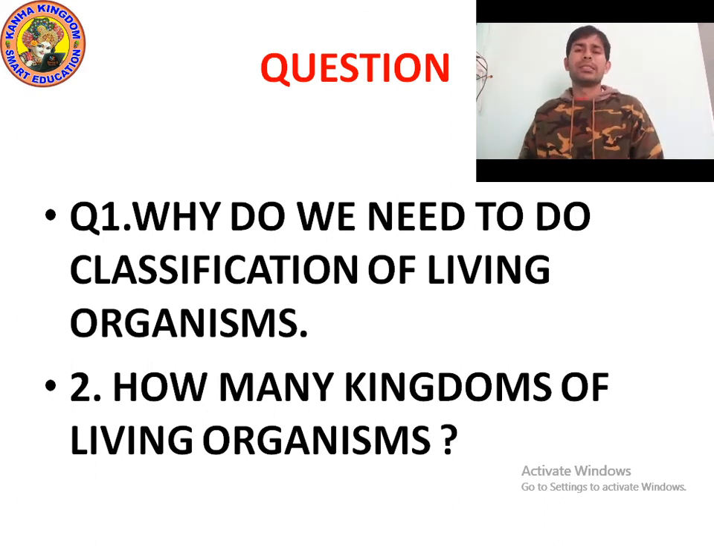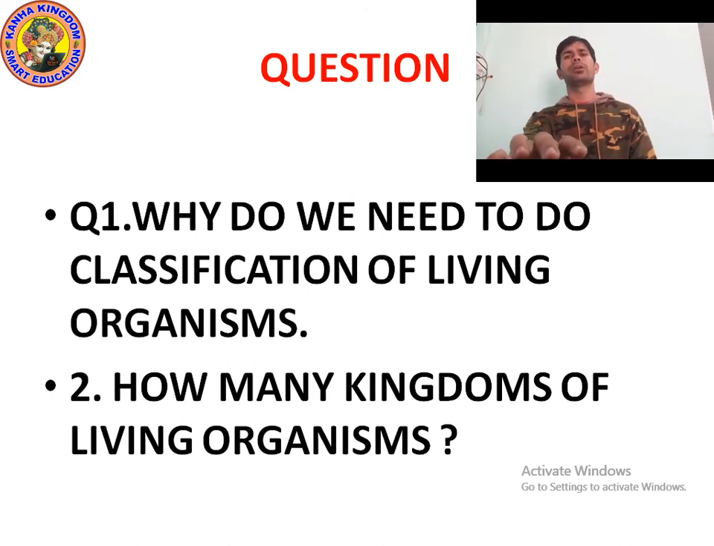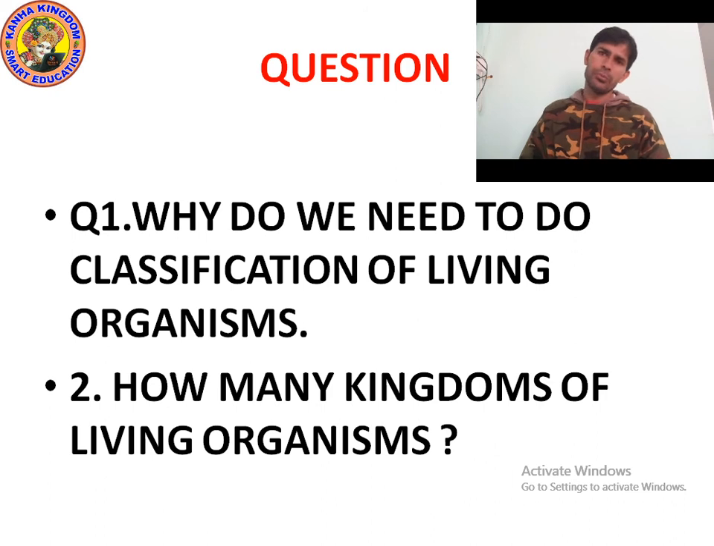So what is the meaning of classification of living organisms? The arranging of organisms into different groups on the basis of their similarities and characteristics is called classification of living organisms. Now, question number 2: how many kingdoms of living organisms are there? There are 5 kingdoms. Living organisms have been broadly classified into 5 main kingdoms: first Monera, second Protista, third Fungi, fourth Plantae, and fifth Animalia.